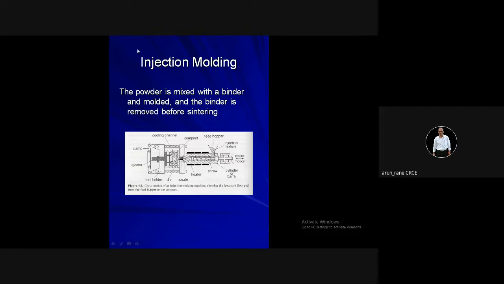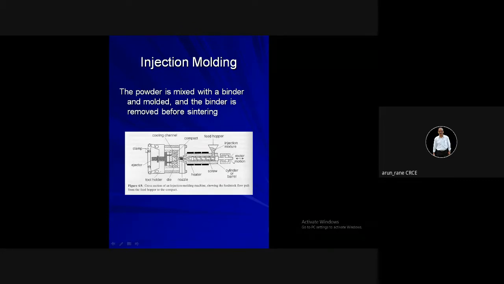So powder metallurgy by injection molding is limited because your design, then material, everything has to be of very high quality, and a very high degree of discipline is required for selecting these materials, because this is also a metal and this is also a metal. It's like a ninth standard student cannot teach ninth standard. So you have a metal powder which is injected at high pressure and temperature.